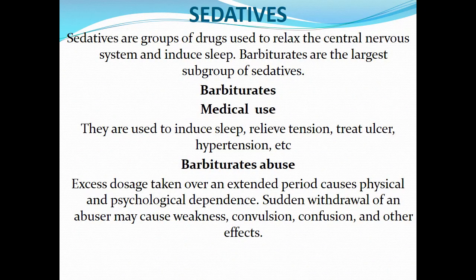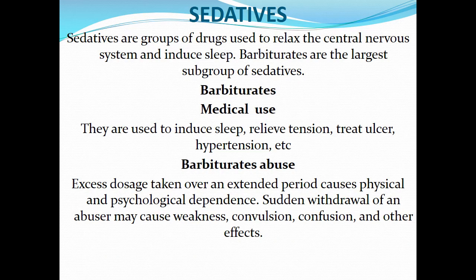Group number 2, sedatives. Sedatives are a group of drugs used to relax the central nervous system and induce sleep. These are drugs that are used to relax the central nervous system. The central nervous system comprises the brain and the spinal cord, and they can make one to sleep. Barbiturates are the largest subgroup of sedatives. So barbiturate is a subgroup of sedative.